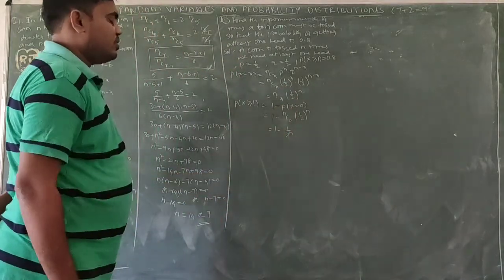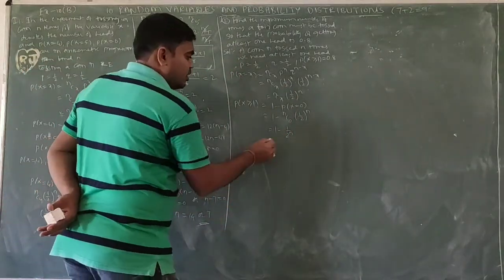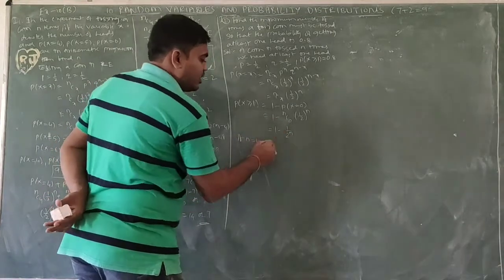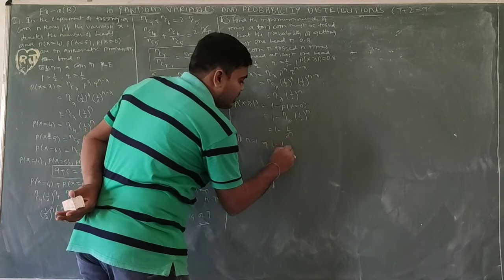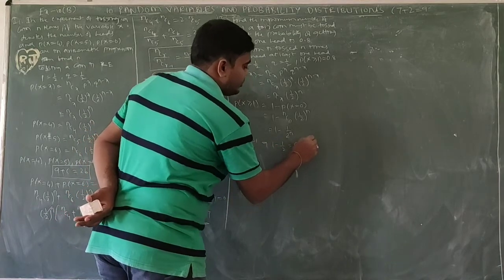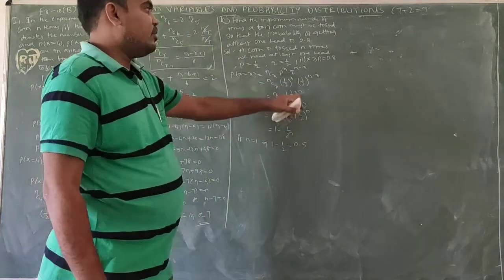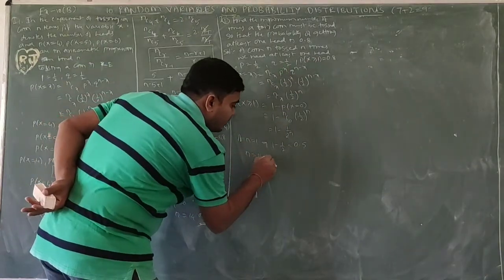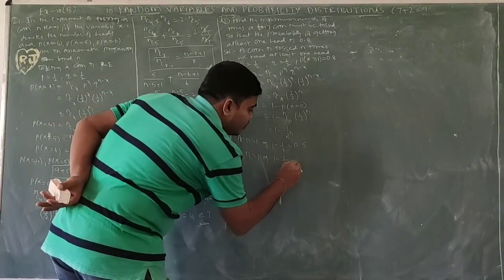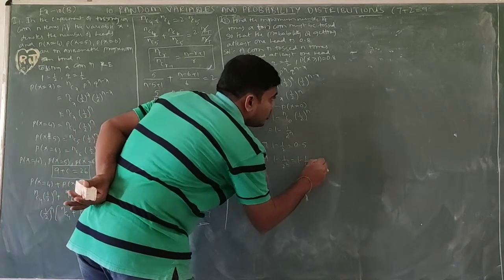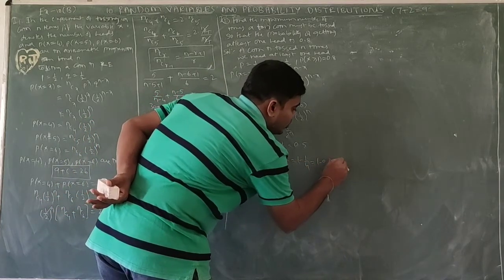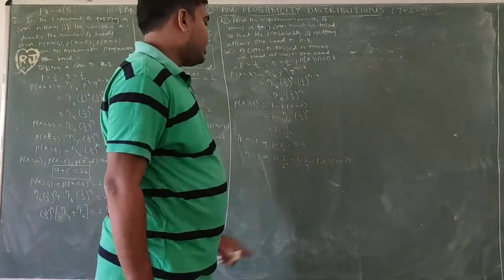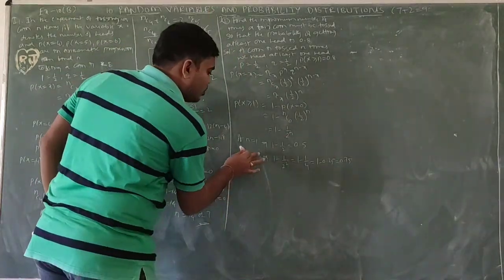So first, n equal to 1. If n equal to 1, then this probability is 1 minus 1 by 2, equal to 0.5. So it is not greater than 0.8. Okay, if n equal to 2, then 1 minus 1 by 2 square, 1 minus 1 by 4, equal to 1 minus 0.25, equal to 0.75. So it is also less than 0.8. This is n equal to 2.